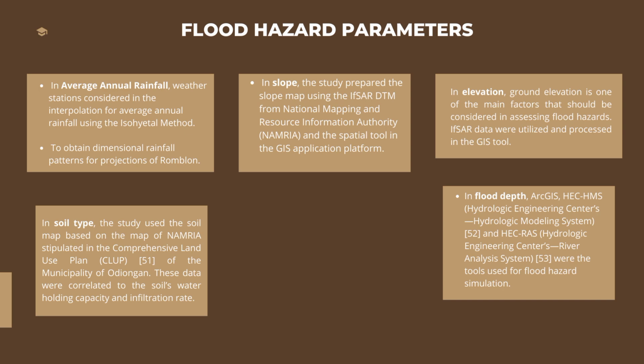In soil type, the study used the soil map based on the map of NAMRIA stipulated in the Comprehensive Land Use Plan (CLUP) of the Municipality of Odiongan. These data were correlated to the soil's water holding capacity and infiltration rate. In flood depth, ArcGIS, HEC-HMS, and HEC-RAS were the tools used for flood hazard simulation.